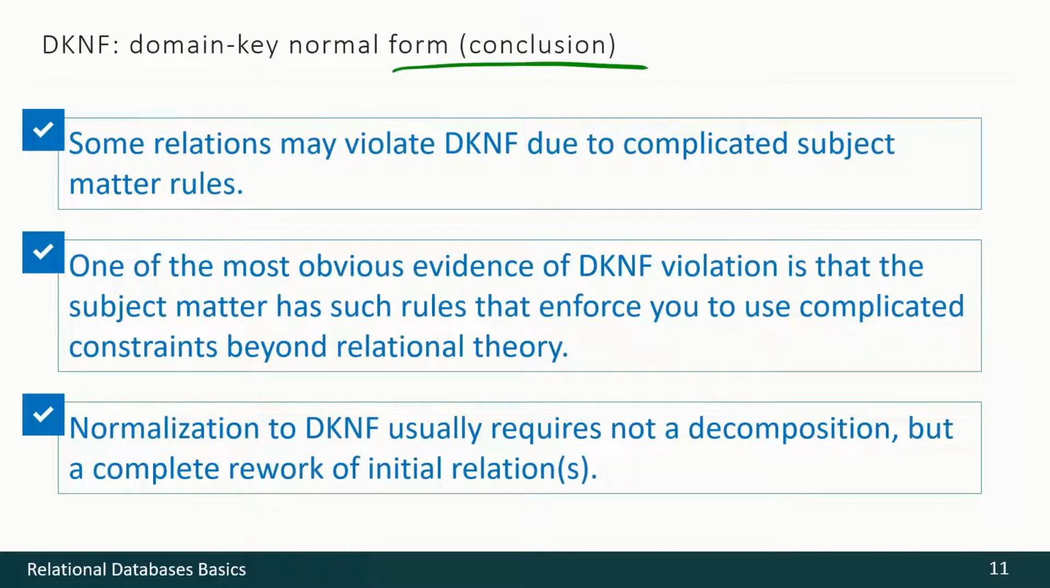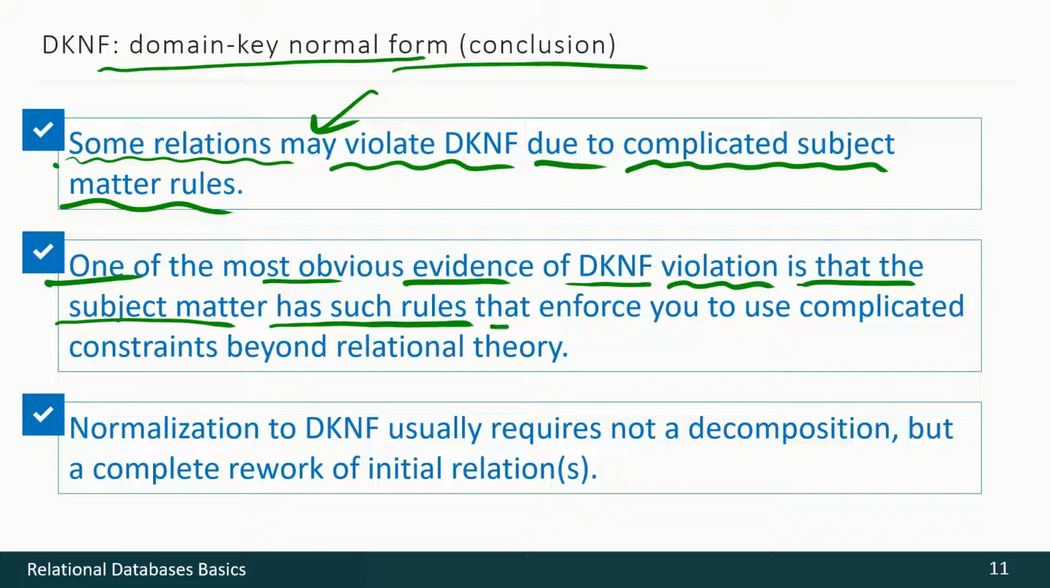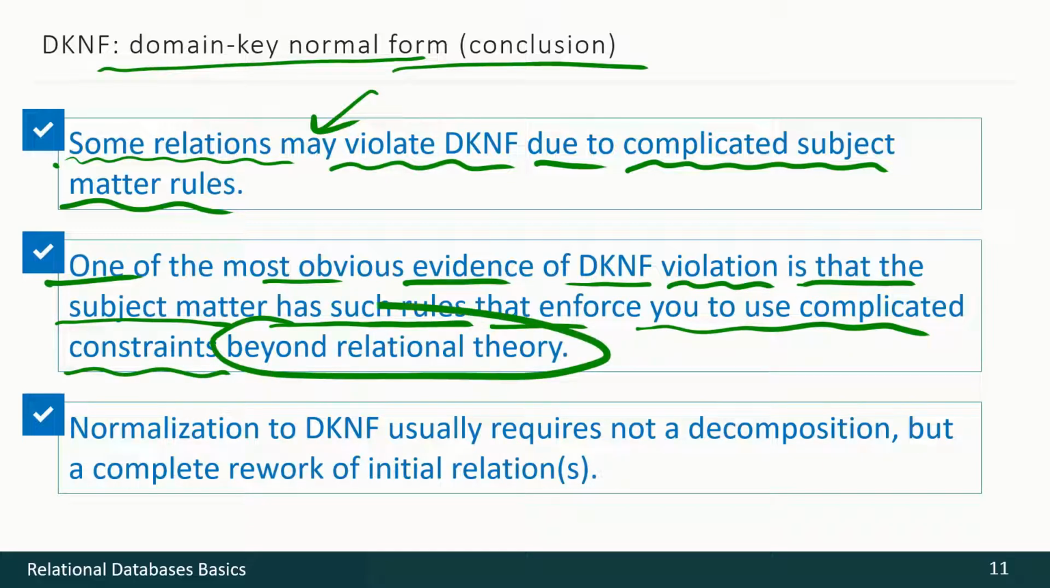And here's the conclusion about domain key normal form. Alas, some relations may violate domain key normal form due to extremely complicated subject matter rules. Those rules are not easy to detect, but there may be such situations. One of the most obvious evidences of domain key normal form violation is that the subject matter has such rules that force you to use some complicated constraints beyond relation theory.